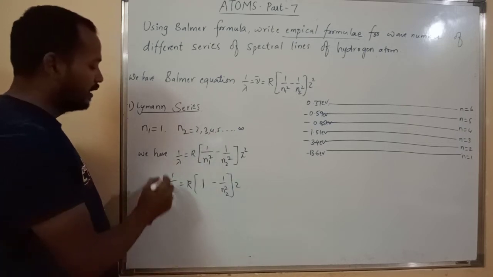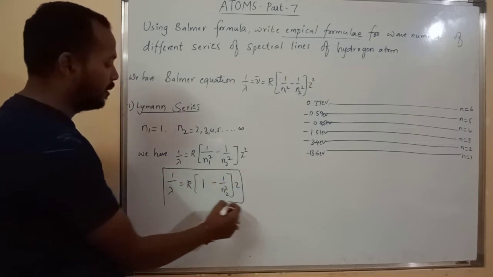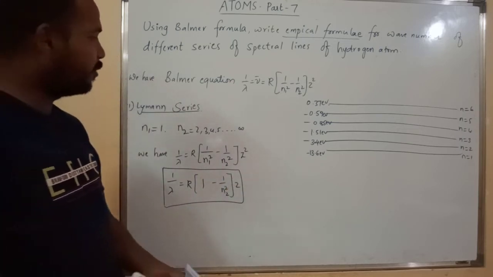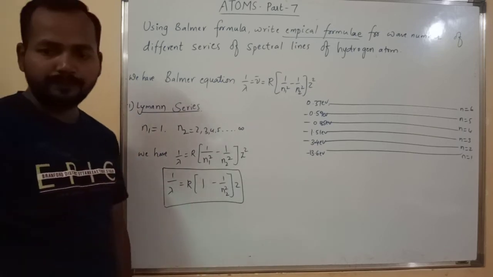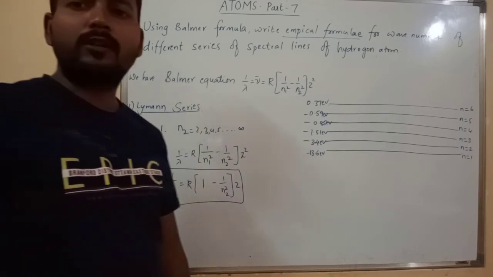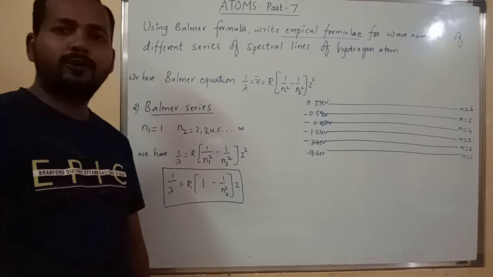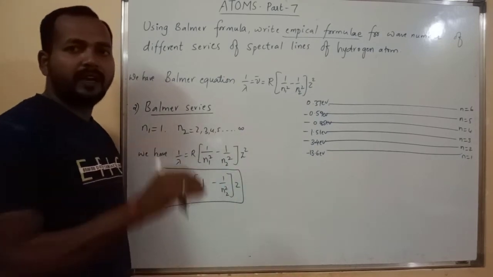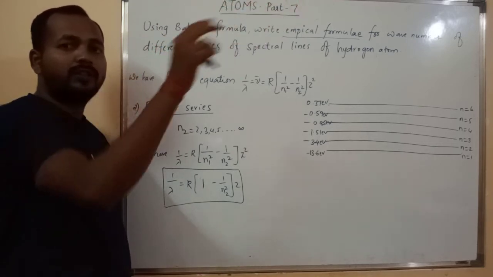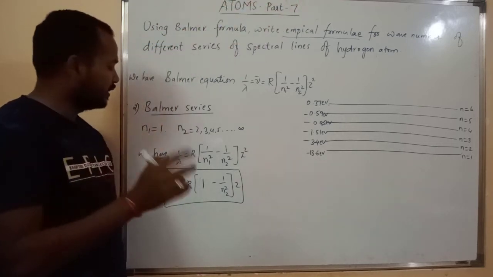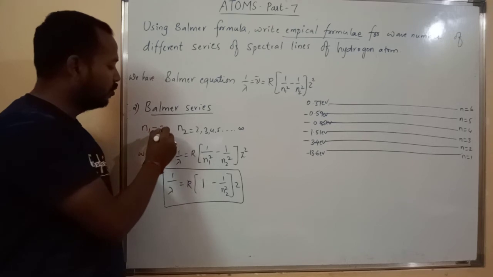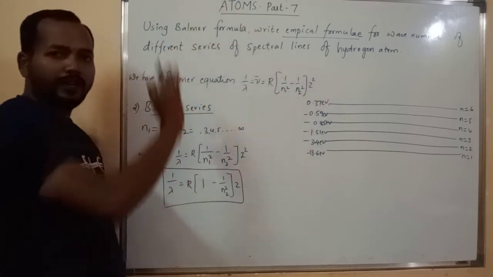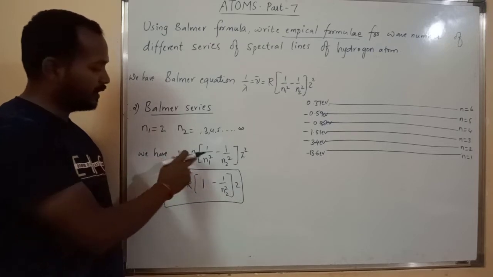This is the formula for Lyman series. Similarly, we can write for Balmer series also. Let's see what will happen to the Balmer. For Balmer series, the electron jumps from any higher energy orbit to the second orbit compulsorily, right? Therefore n1 must be 2 and n2 may be from third, fourth, fifth or sixth up to infinity, right? Therefore the equation is the same as this one.